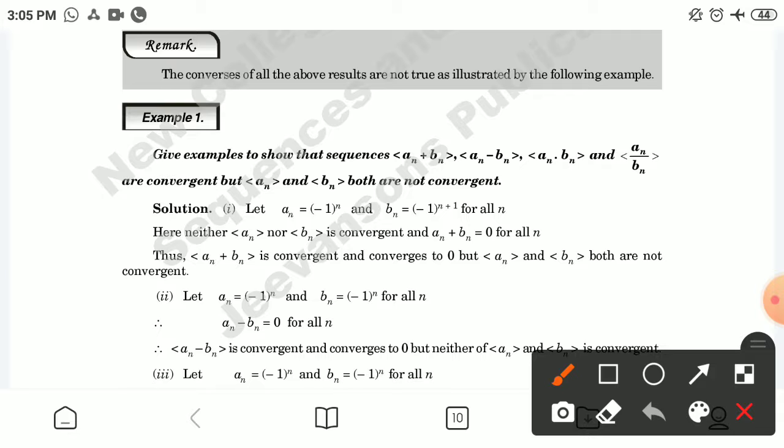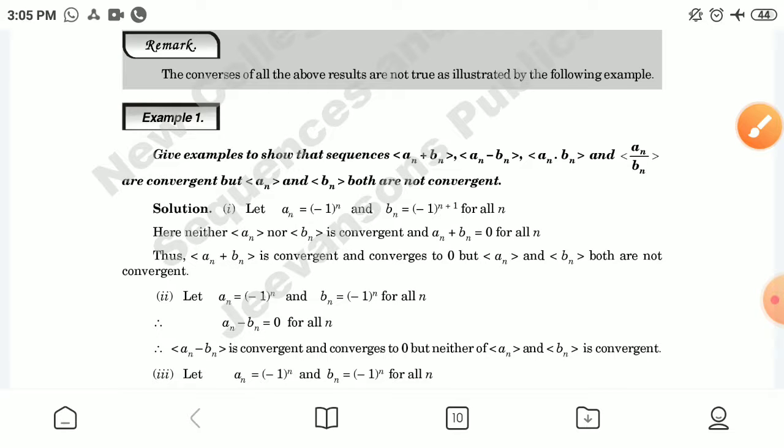remark: the converse of all the above results is not true, as illustrated by the following examples. Example first: give an example to show that sequences an plus bn, an minus bn, an into bn and an by bn are convergent, but an and bn both are not convergent.